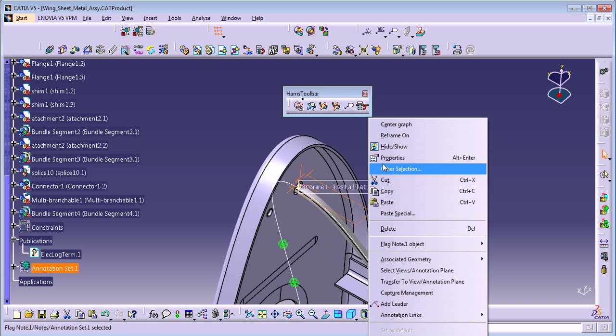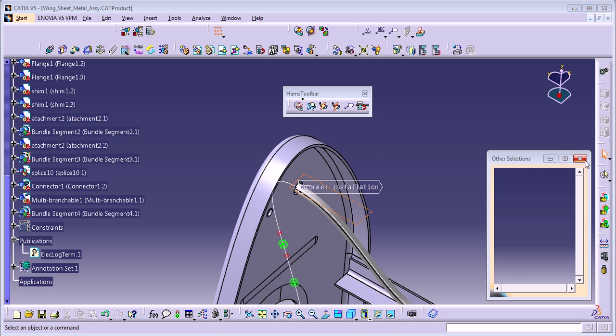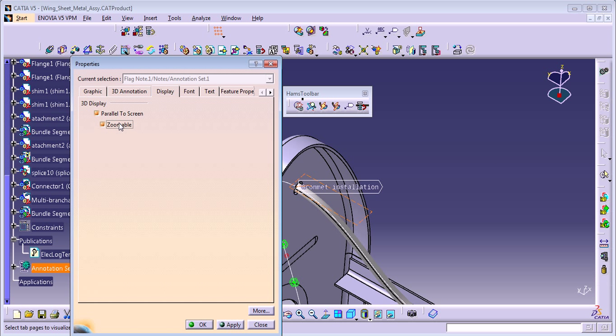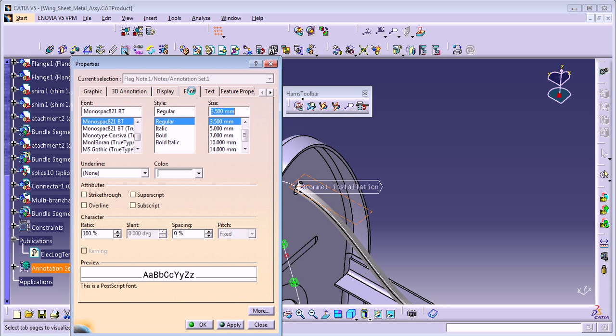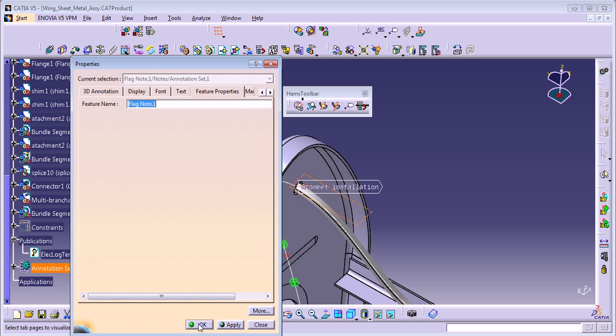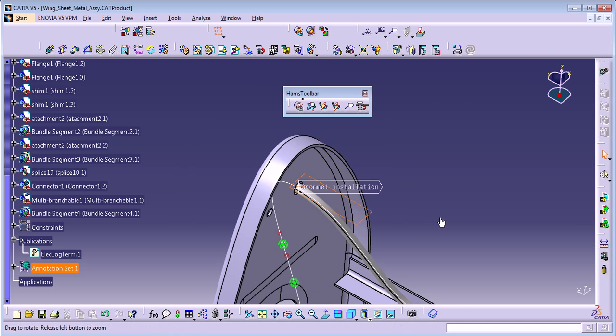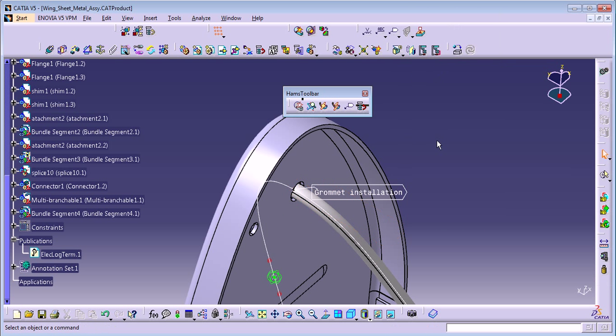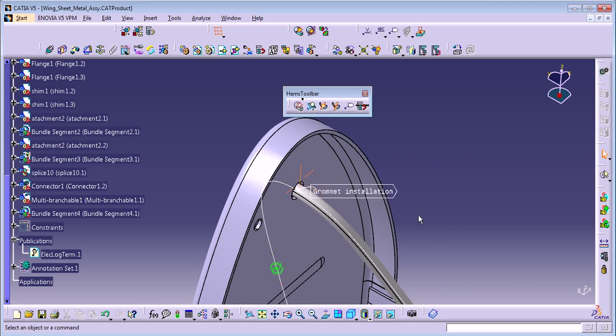I like to use the zoomable because sometimes you have a lot of flag nodes, so in this way you don't have a mess. You can change the font and text, you can add values here, and just press OK. And you can hide this rectangle. Okay.